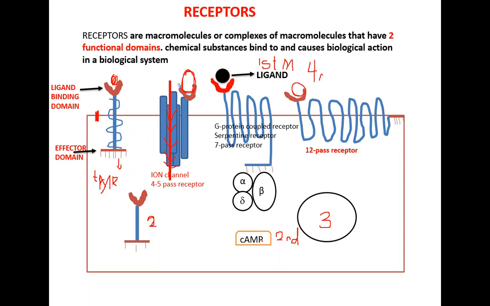Later on, they found out that no, there are some intermediaries that go on. So for instance, if this is stimulated, the G protein does not directly stimulate cyclic AMP. No, but there are some kinds of enzymes over there that will get stimulated first for cyclic AMP to be activated.